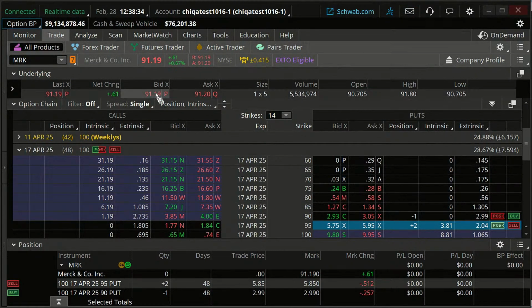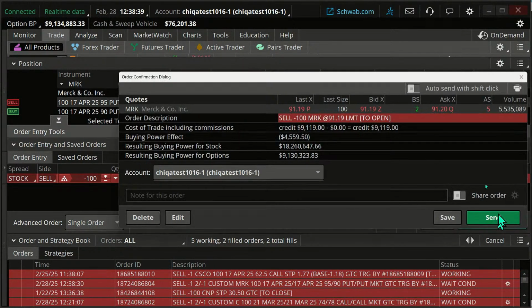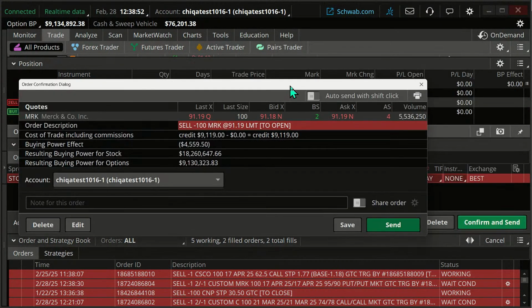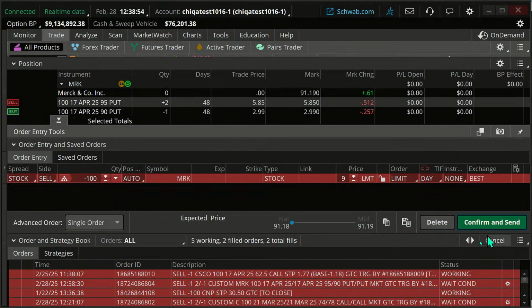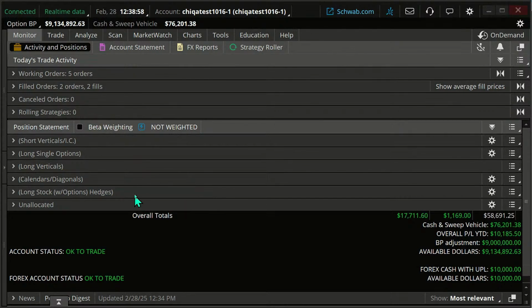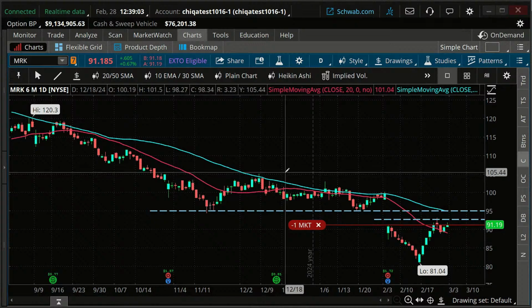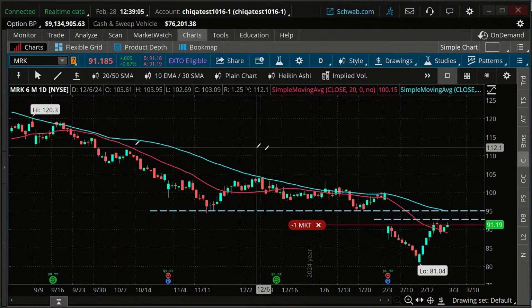If I were just to look to short Merck, our buying power effect there, $4,500 on that, right? Plus it has that unlimited, it doesn't tell us the potential loss, but it is that theoretical unlimited loss in that case. So we're not going to do that one. Let me get rid of that. Okay, so there we go. That's something I'd encourage: practice on paper money. That's why we have paper money, so you can practice.